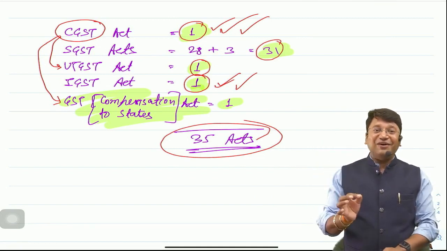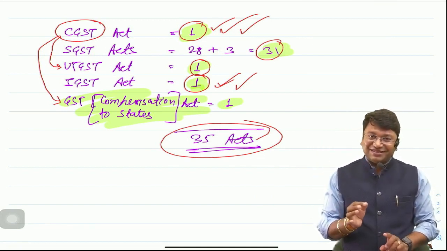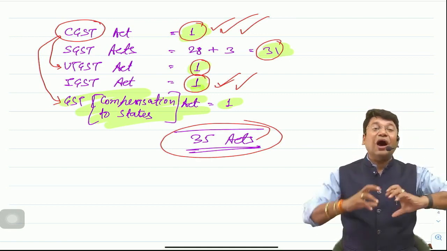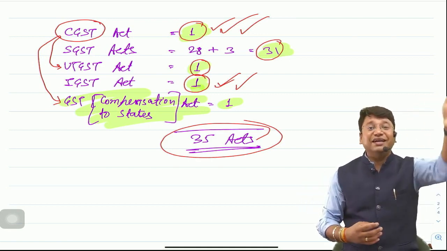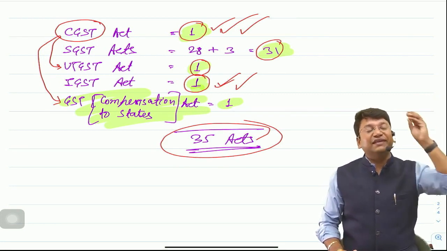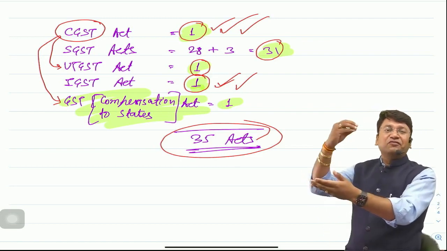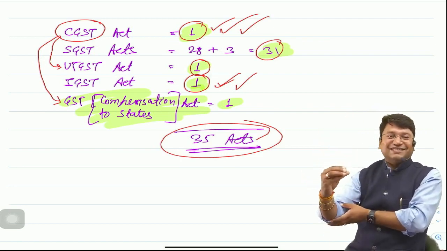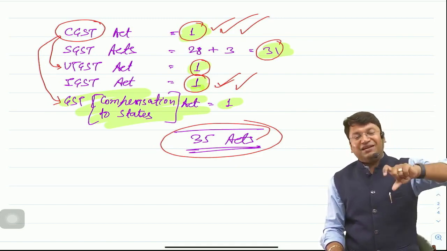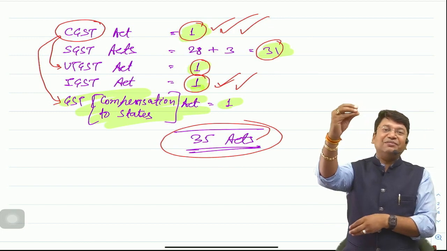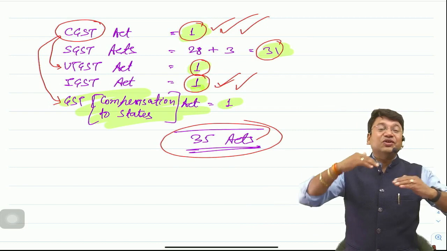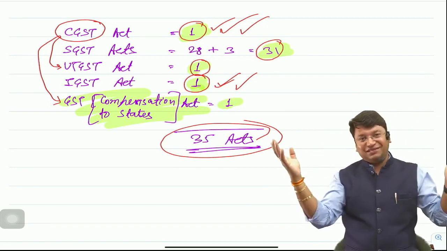Till now, what have we read? Why did GST come into existence? What was the lacuna in the previous laws? How was the credit allowed? Why is the credit of rupees 10 allowed? See, Cenvat credit and VAT credit, the same fundamental will continue in the form of CGST and SGST. We have read that Cenvat credit can't be used for payment of VAT liability and vice versa. Same, CGST can't be used for payment of SGST liability and vice versa.